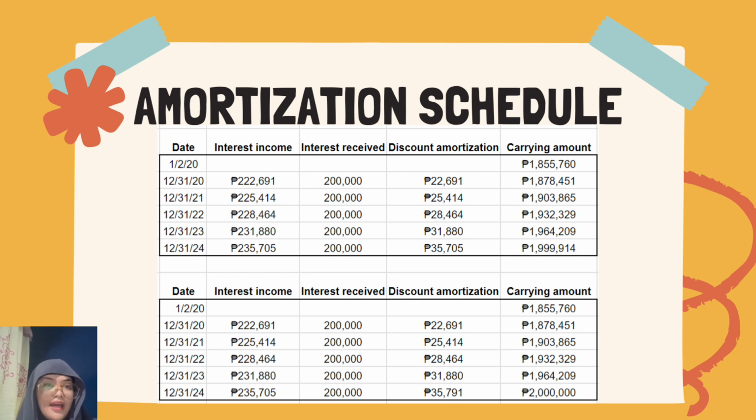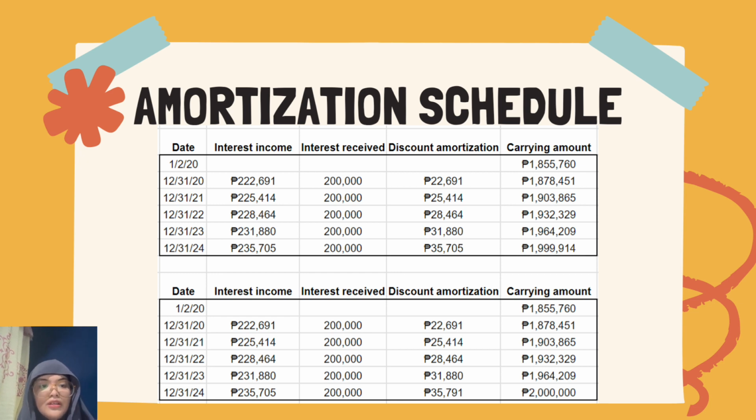Beginning at January 2, 2020, we have the carrying amount of 1,855,760 pesos. At the end of 2020, we recorded interest income of 222,691 pesos, which is acquired by multiplying the carrying amount by the effective interest rate of 12%. Then we have the interest received, acquired by multiplying the 2 million face value by the interest rate of 10%, thereby getting 200,000 pesos.